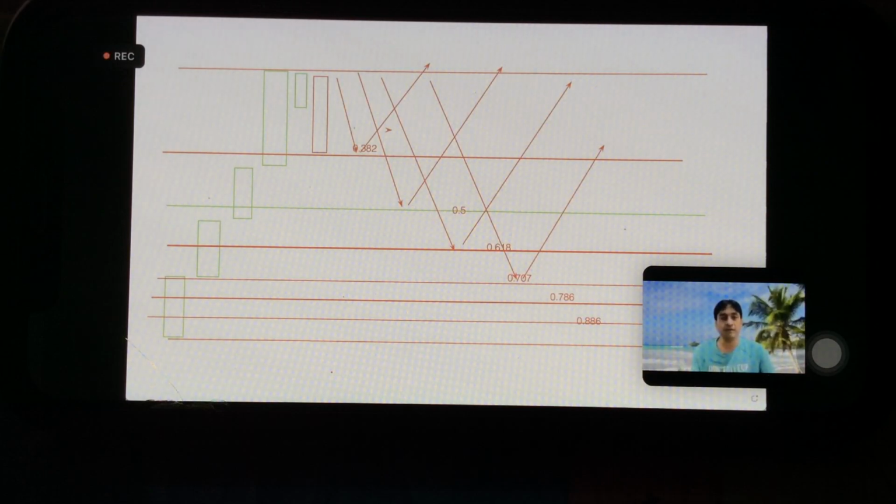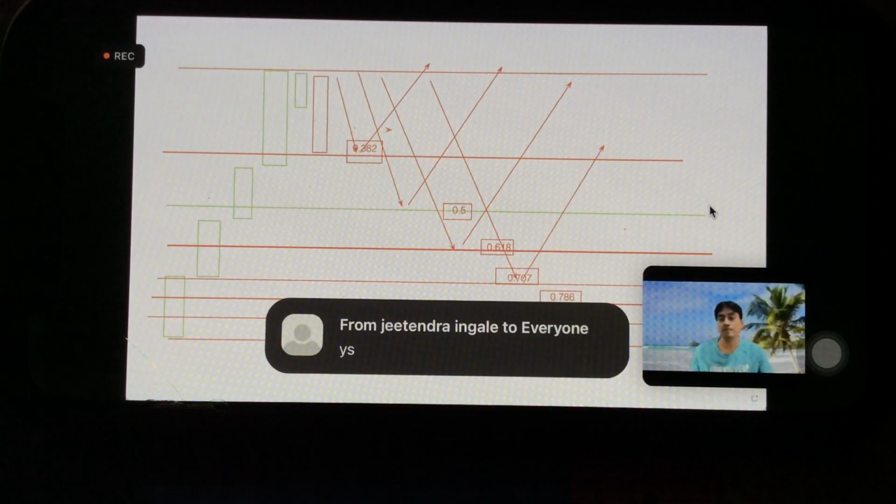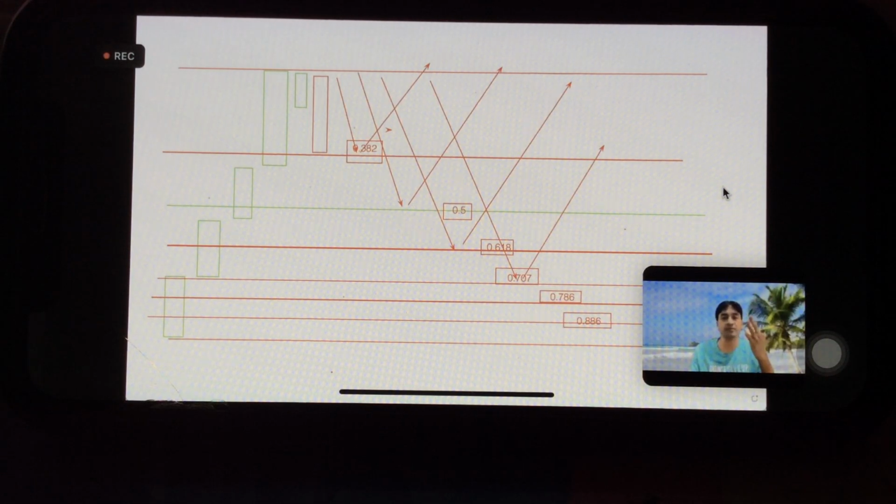So these are the important Fibonacci ratios, right? 0.382, 0.23 we do not consider for harmonic. 0.5, 0.618, 0.707, 0.786 and 0.886. Clear? Any confusion in this? Right, so 0.382, 0.5, 0.618, 0.707, 0.786 and 0.886.